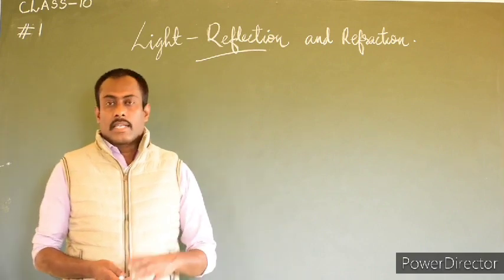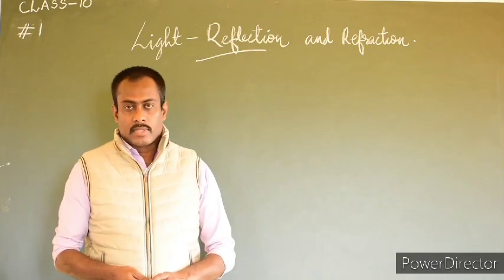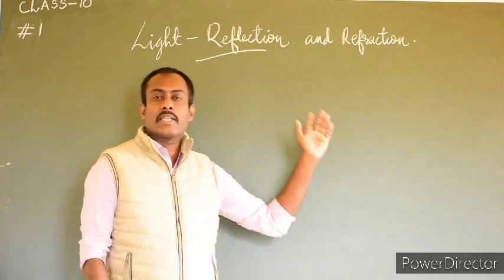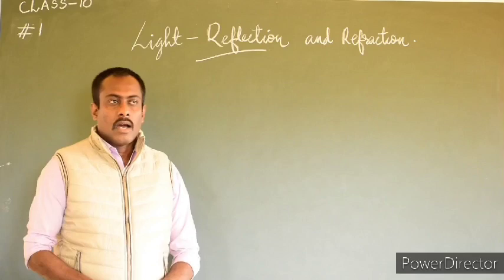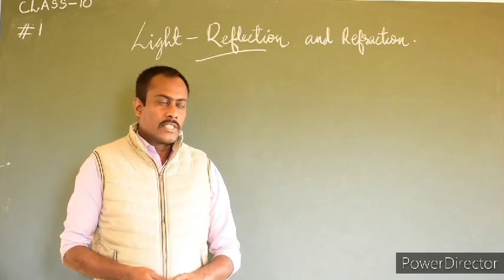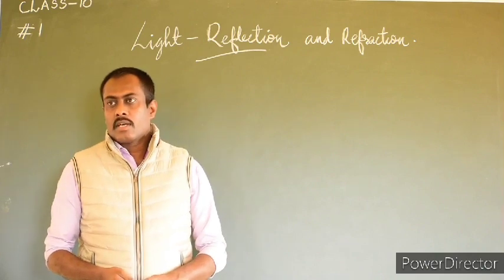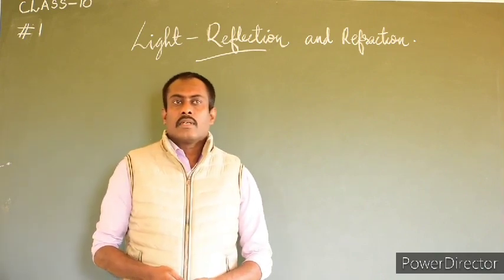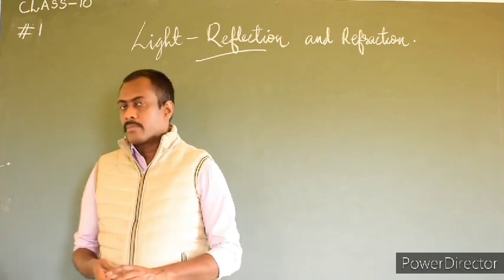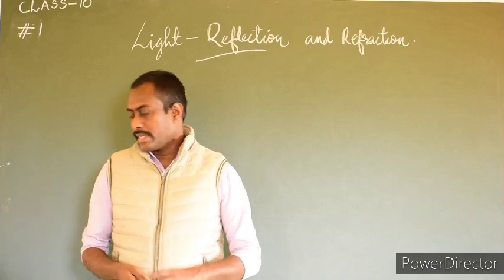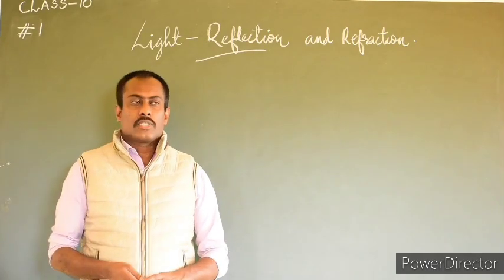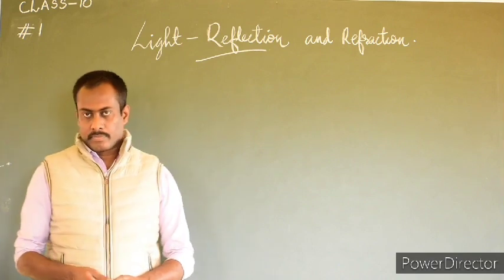Then another theory came into existence, the particle theory of light, or that light exhibits particle nature as well. And later the quantum theory of light came into existence, and it is believed that light is neither a wave nor a particle, but it reconciles the particle properties of light with its wave nature.